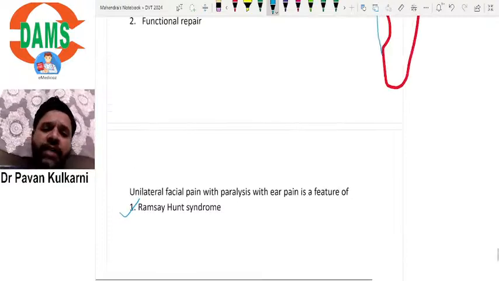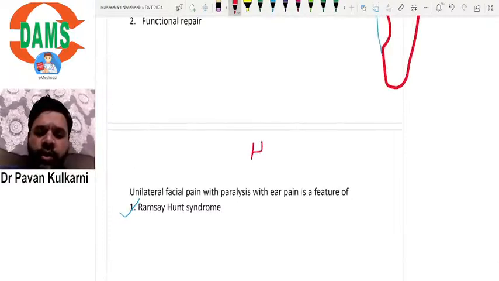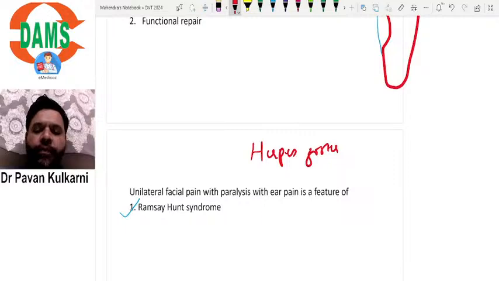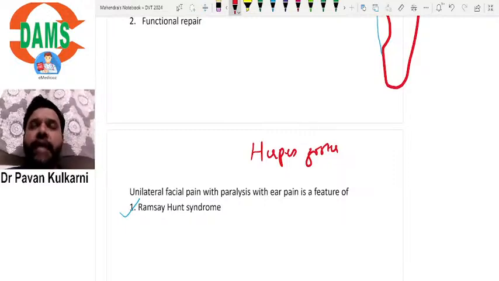Ramsay-Hunt syndrome is herpes zoster of the geniculate ganglion, the facial nerve ganglion, where facial nerve paralysis will occur.